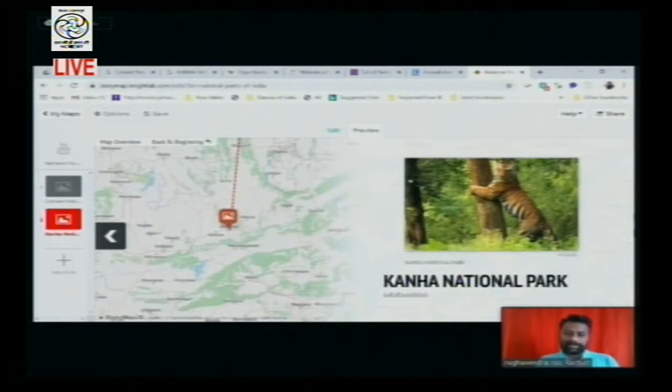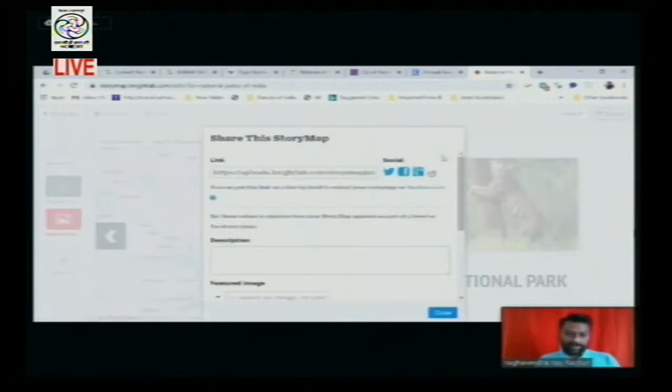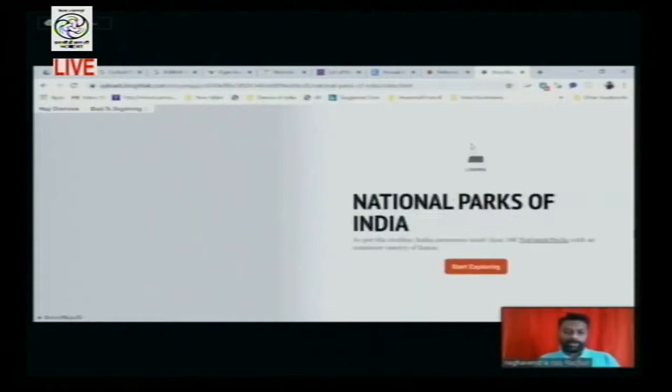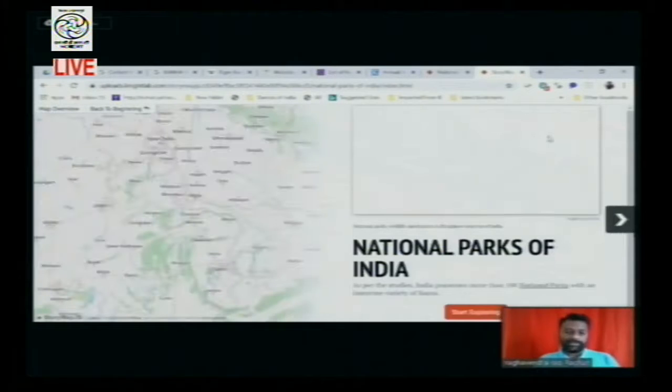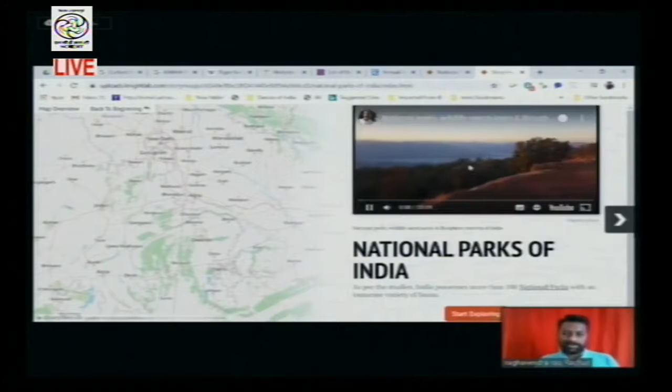After completion of this, go to share. Now it is publishing. This is the key which has been made. You just give the title National Parks of India. You copy this, and now you can paste it in a browser and see what you have developed. Now we have come out from the panel, and we are viewing it in the browser. This is the title. So the media is working.